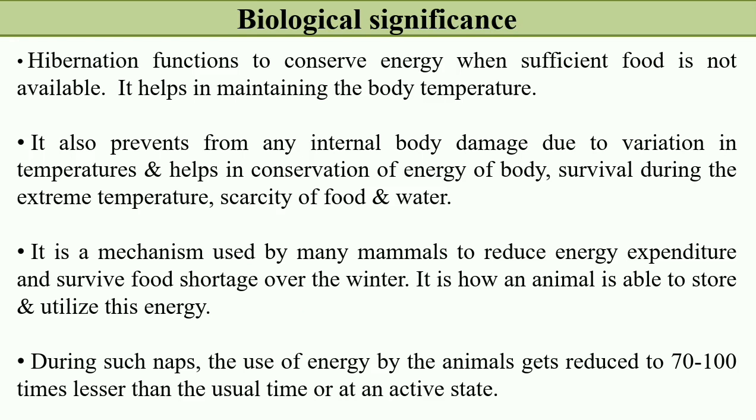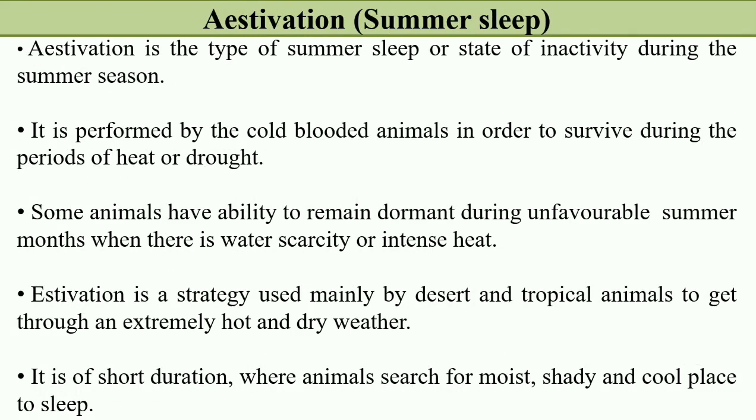So these are some of the biological significance, or the importance or requirements, of why the hibernation process mainly occurs. Now see the second mechanism, that is estivation, which is also known as summer sleep. Estivation is a type of summer sleep or state of inactivity during the summer season. It is performed by cold-blooded animals in order to survive during periods of heat or drought. So estivation is the opposite of hibernation, which was winter sleep, and estivation is summer sleep.